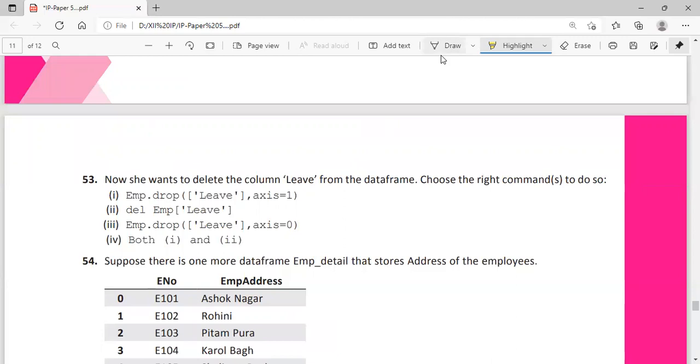That is correct, since column means axis equal to 1. Del then the particular column name is also correct, it will delete the column. Axis equal to 0 represents the row, so that is wrong. So options 1 and 2 are correct. Option 4, 1 and 2.